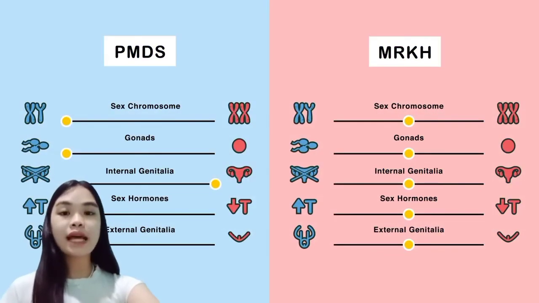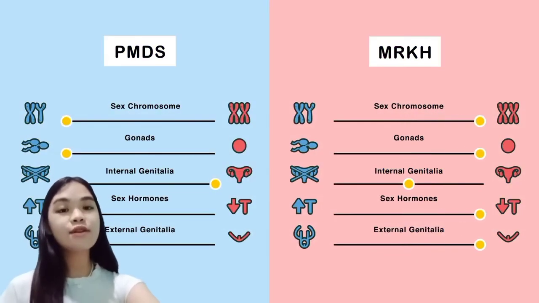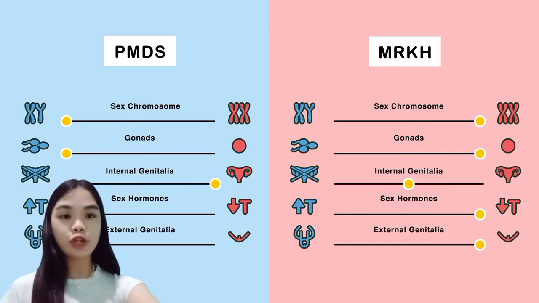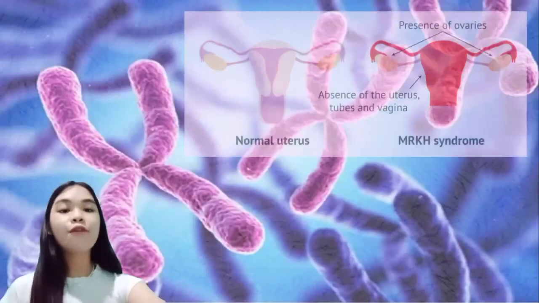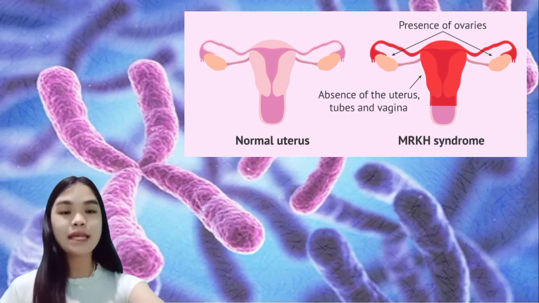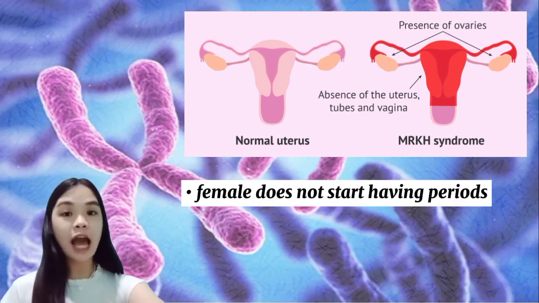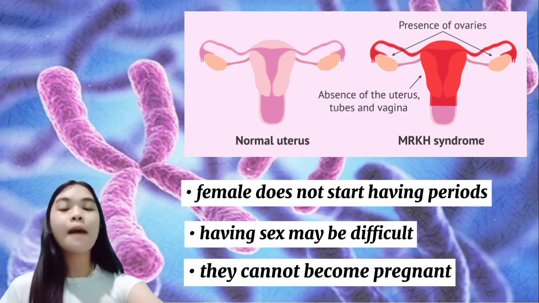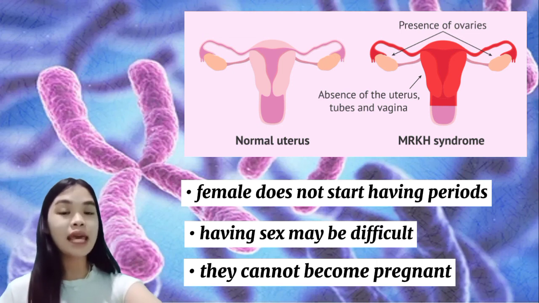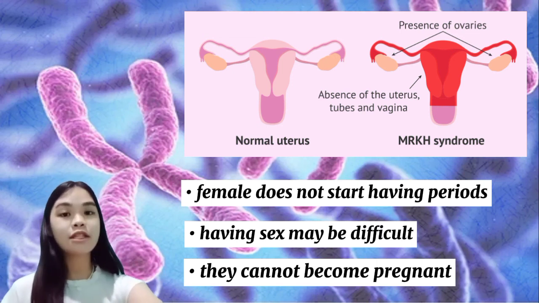MRKH, also known as Mayer-Rokitansky-Kuster-Hauser syndrome, involves a normal female structure, but the Mullerian ducts fail to develop completely, resulting in a missing uterus. The first sign of Rokitansky syndrome is that a girl does not start having periods. Sex may also be difficult because the vagina is shorter than normal. Women with Rokitansky syndrome who have no womb cannot become pregnant, but it is sometimes possible to take eggs from the individual to make a surrogate pregnant.